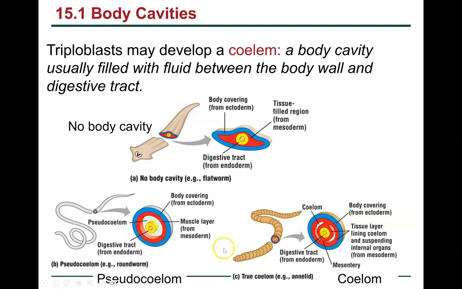And then we get a more complicated animal like the annelid. We're looking at 3 different kinds of worms here, and this is a true coelom. So the true coelom means that it's a tissue layer lining the coelom and suspending internal organs. So it's like this mesoderm is surrounding both the digestive tract and the outside layer of tissue. Okay, so that is going to be your true coelom.